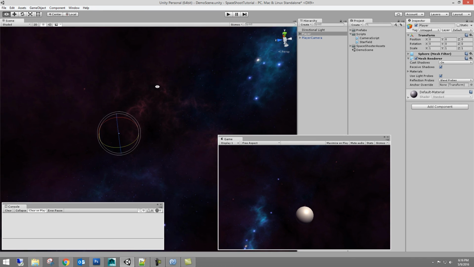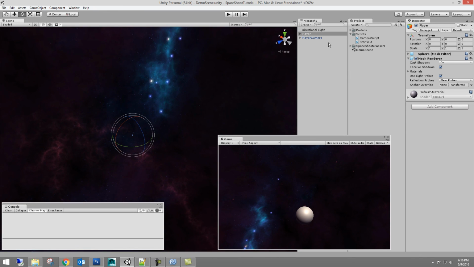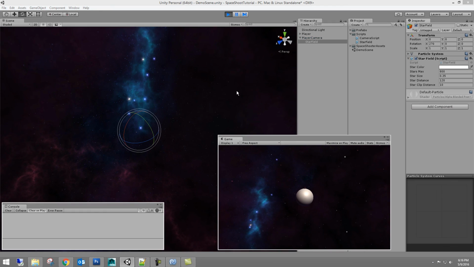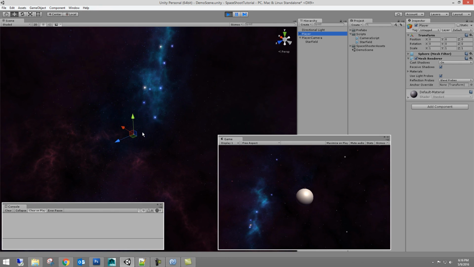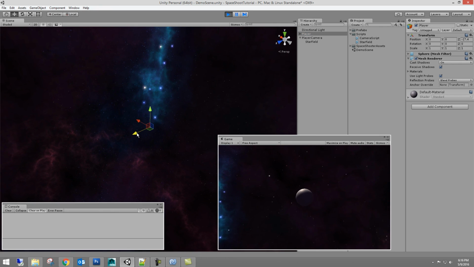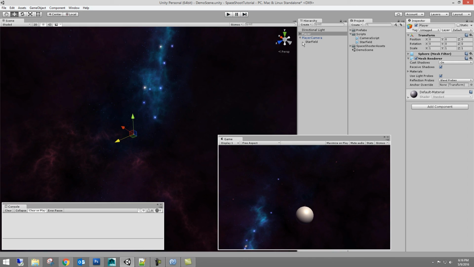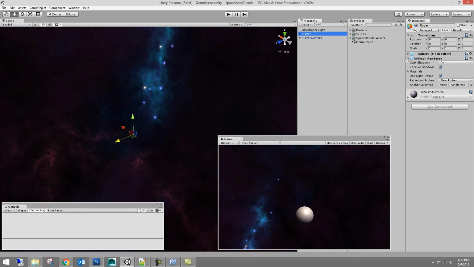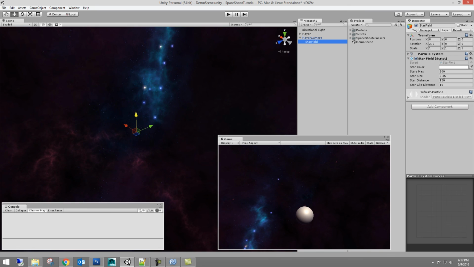So I'm going to cut the video off here because we're already at almost 25 minutes. That is how you create the infinite star field around the player. And it's optimized, obviously, because it just keeps the stars only around the player, and you don't fill your entire Unity scene with stars. And the next tutorial, we're going to set up our player control script, and we're going to drop in that proxy spaceship, and this way we don't have to watch me dragging a sphere around in the scene, and we'll have something a little bit more realistic to play around with in there.